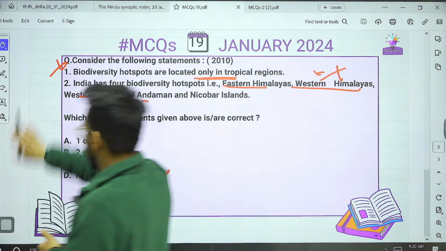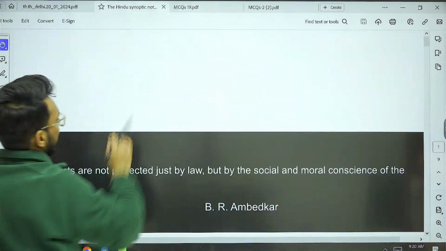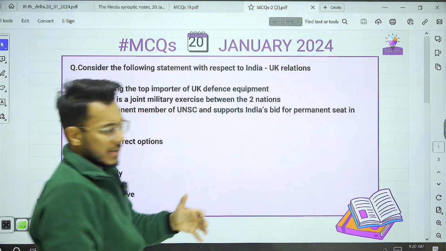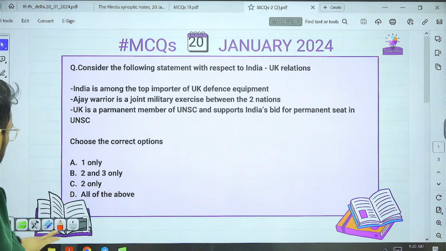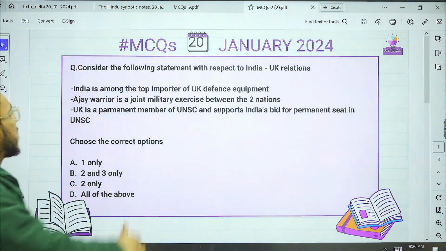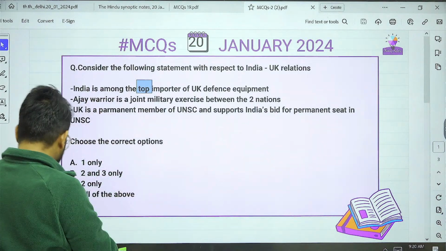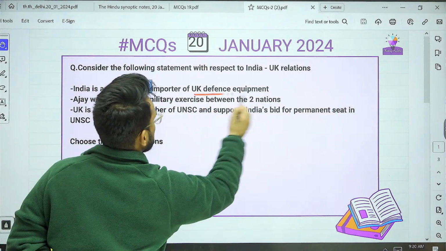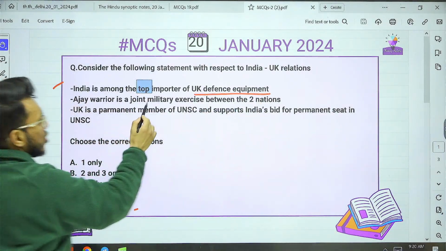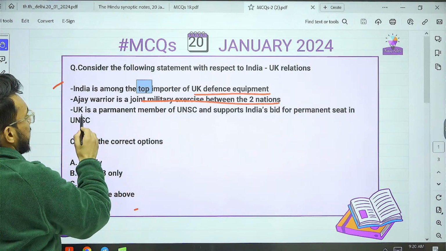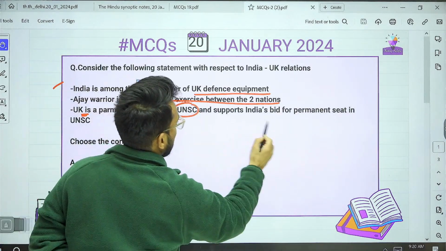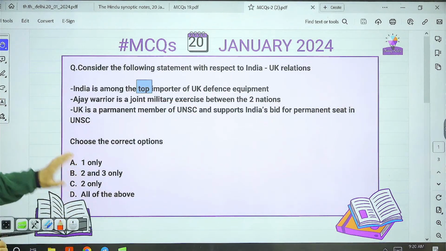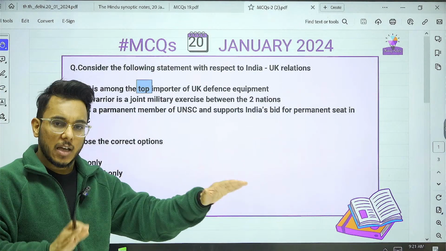Now let's take the MCQ questions for today. Guys, please answer the questions and leave your answers in the comment box. First, consider the following statements with respect to India-UK relations. India is among the top importers of the UK's defense equipment. Ajay Warrior is a joint military exercise between the two nations. The UK is a permanent member of the UNSC and supports India's bid for a permanent seat in the UNSC. So choose the correct option and leave it in the comment box.